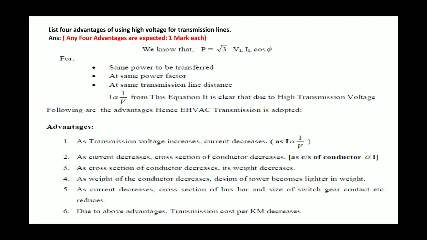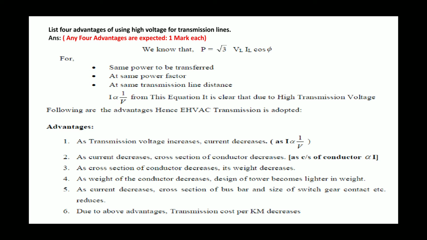Very important question in topic number 1: the advantages of using high voltage for transmission line. At the time of SLD, single line diagram, we generate the voltage at 3.3 kV, but at the time of primary transmission, we increase the voltage up to 110 kV or 132 kV. Then why we increase the voltage?